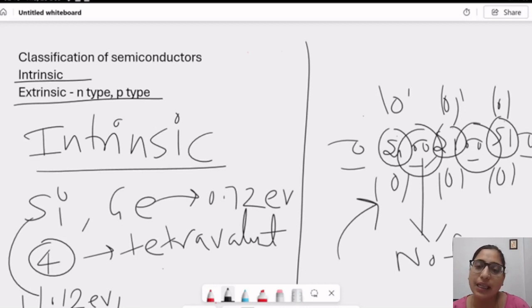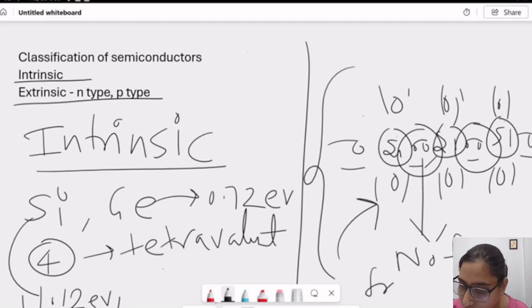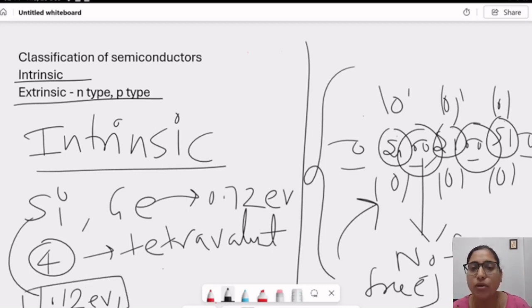And in yesterday's class we also studied resistivity. That is a property of semiconductor, that we can change the resistivity by doping. So this is the structure of intrinsic semiconductor, where no free electron is there. If I want to make this electron free from this bond, we have to supply at least 1.12 electron volt in case of silicon and 0.72 electron volt in case of germanium.